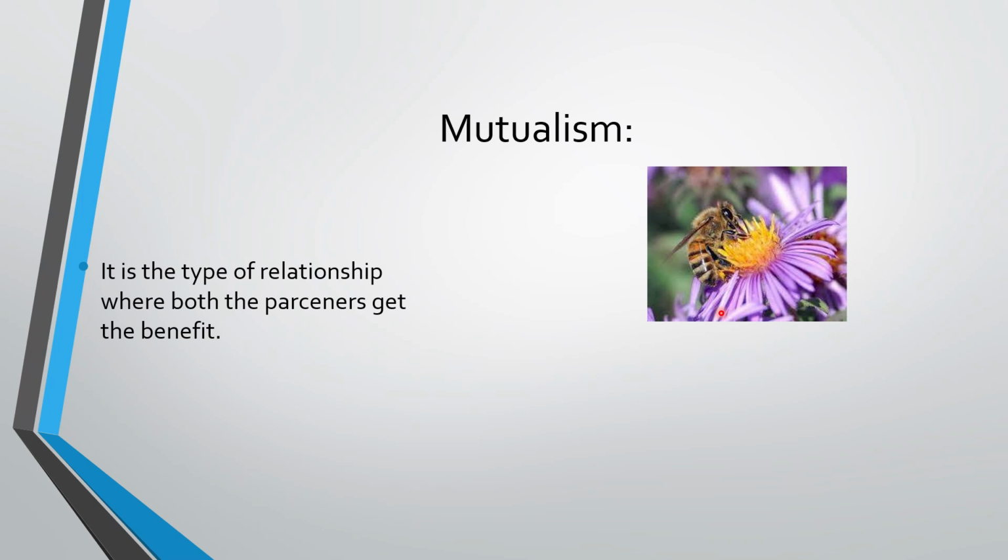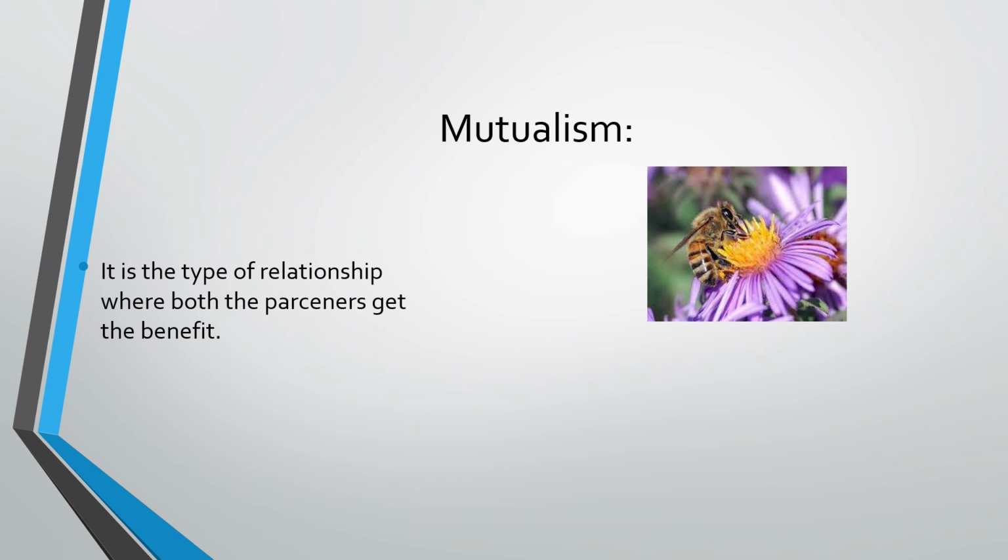So what does this picture indicate? The fly will get its food from the flower, and the flower will stick its pollen on the body of the fly. Whenever the fly goes somewhere else, it will spread the pollen of the flower, and this will help in the pollination and reproduction of the flower, right? So this is mutualism.